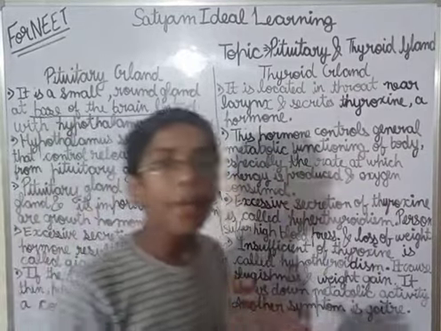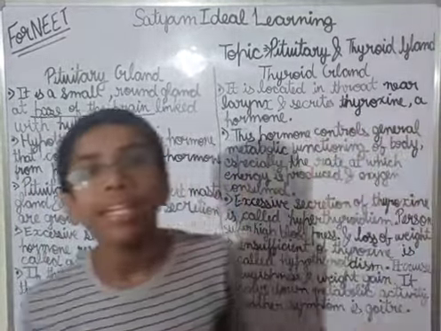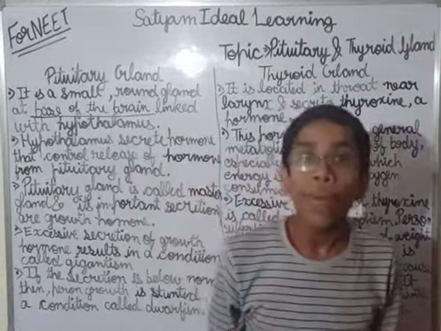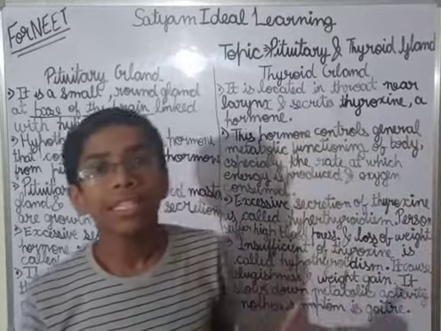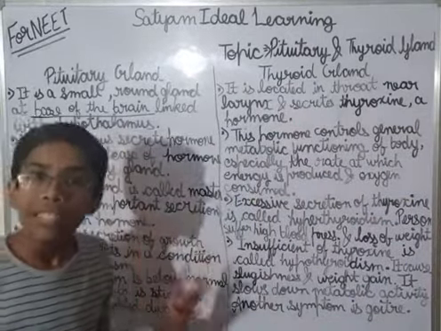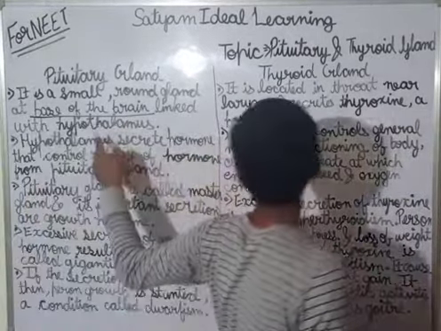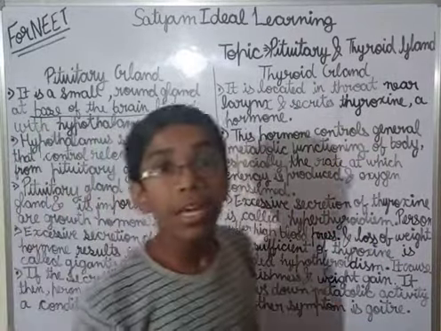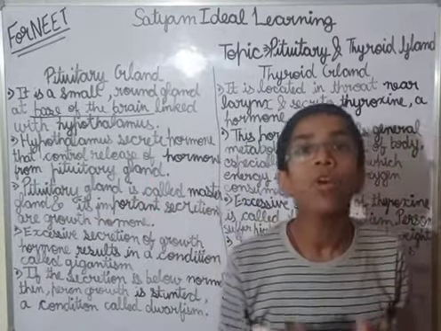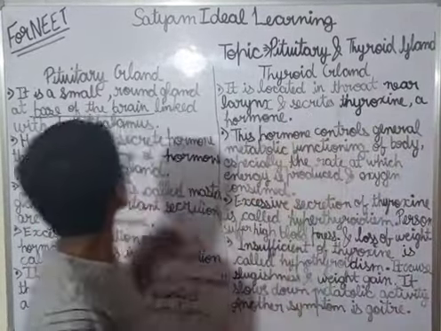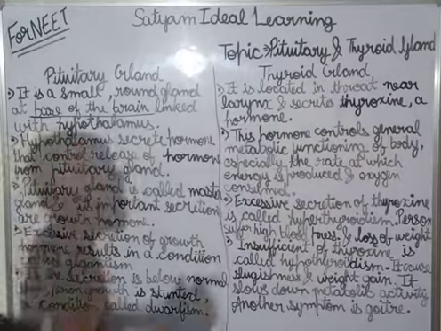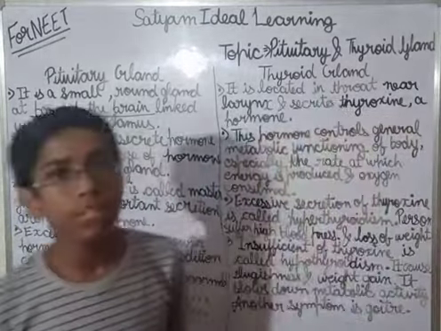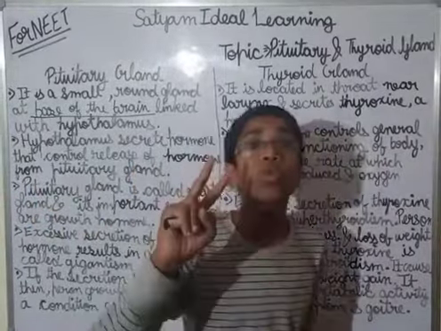The hypothalamus is not considered part of the endocrine system. It links the nervous system with the endocrine system, so it connects the two systems.